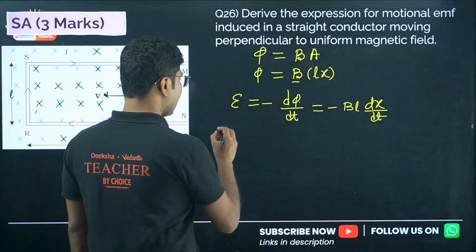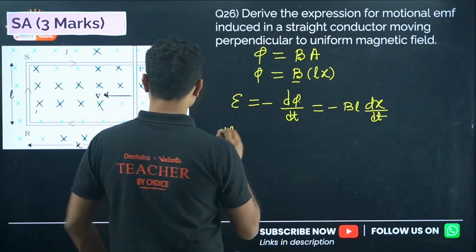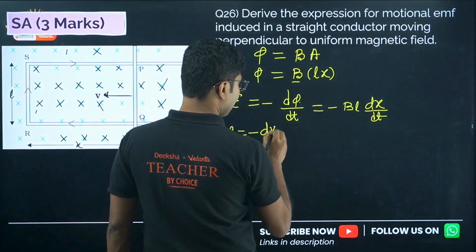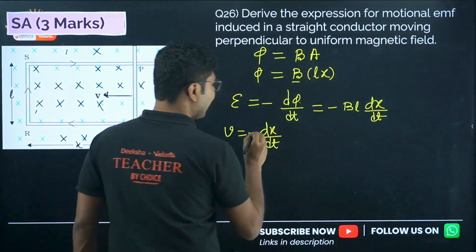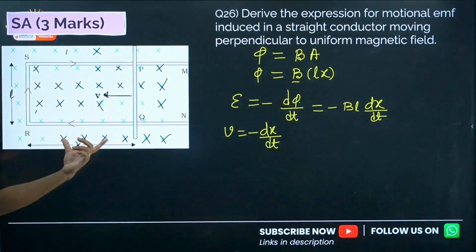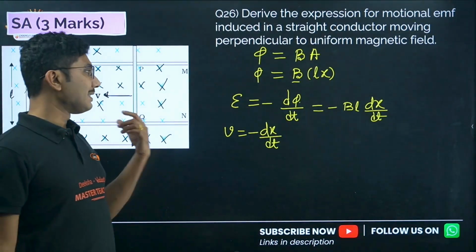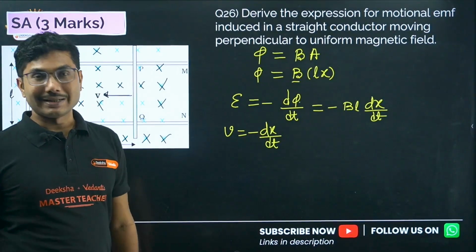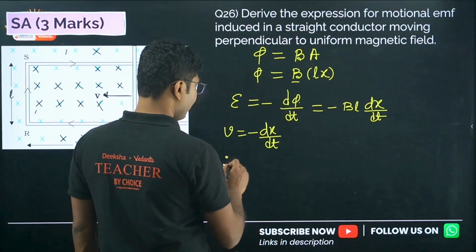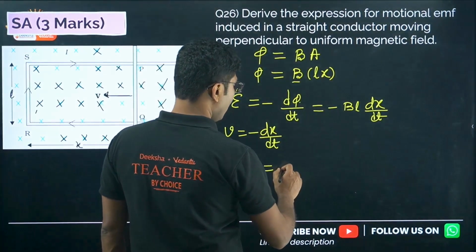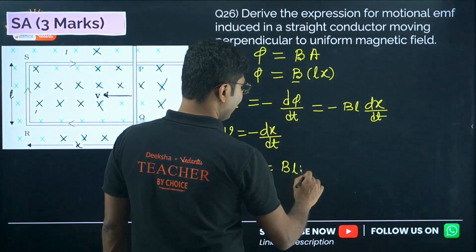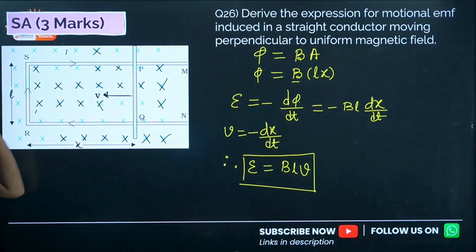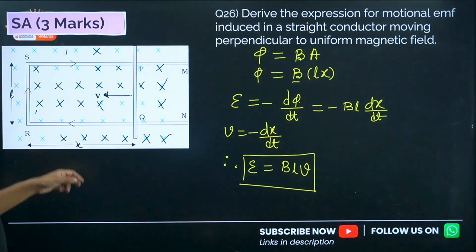So from there we can say that velocity of this rod is given by minus dx by dt. Now why is this a negative sign? Because x is decreasing with time. That's why velocity is given by minus dx by dt. So therefore we can write epsilon equals BLV. So this is the expression for induced EMF in a coil.